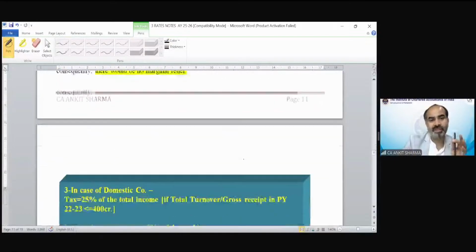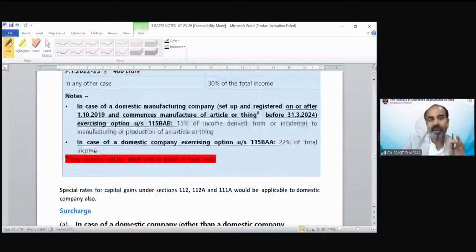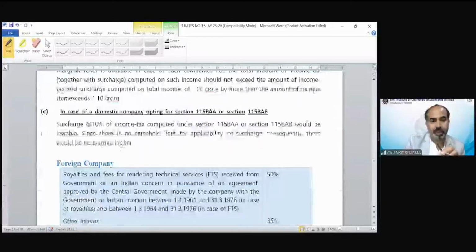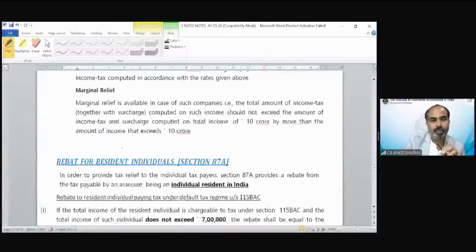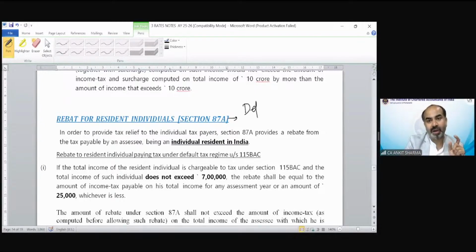In the same way, companies' rates are over here. In case of a domestic company or any other company, again, these are going to be dealt with at the final level, so you just need to read it out. Now, rebate under section 115BAC. We have seen the rebate under the optional tax regime. Within 2 or 3 minutes, we will complete this session and move on to our story concept after taking your queries. So the rebate under section 87A is now for the default tax regime.